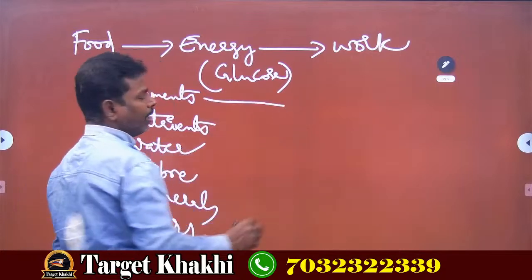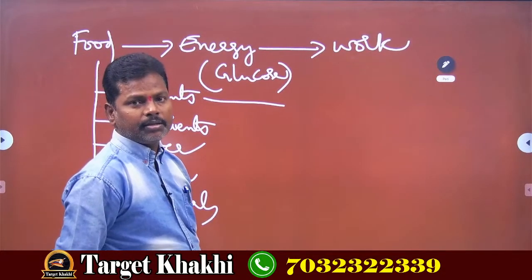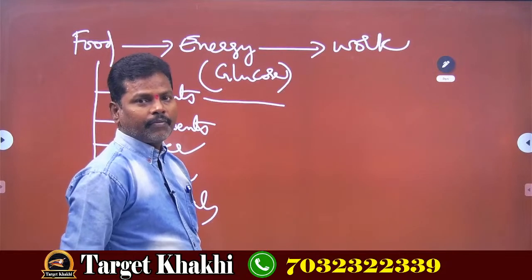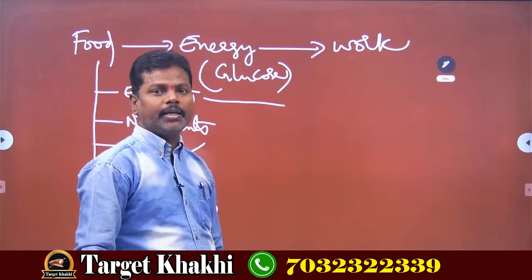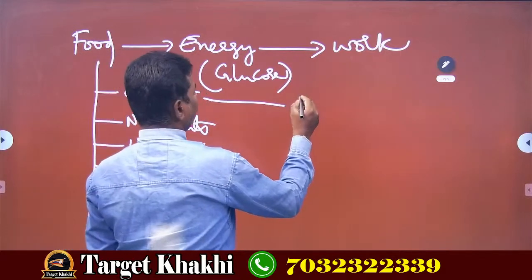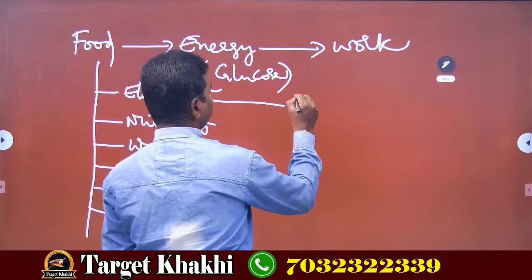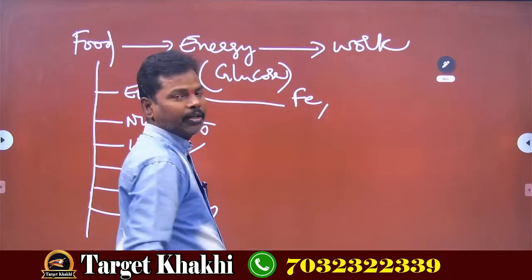Everybody knows what elements actually are? The elements are the substances which are formed by atoms and molecules. For example, which elements are necessary for our body? Iron. Iron is denoted by Fe, ferrum.